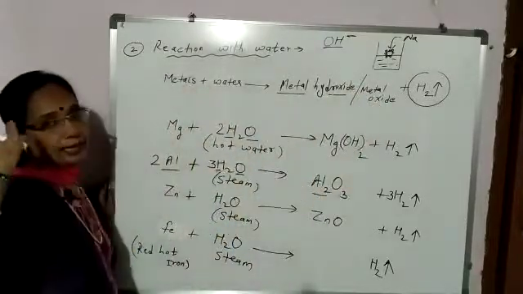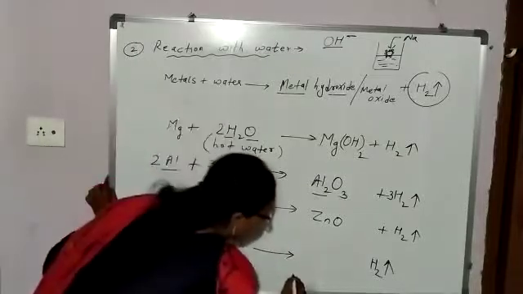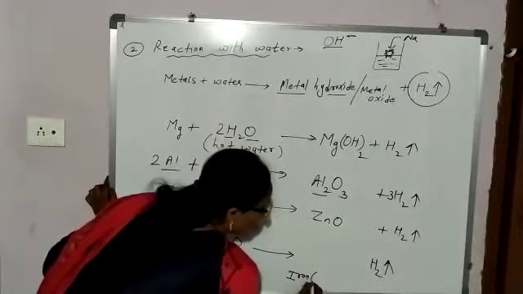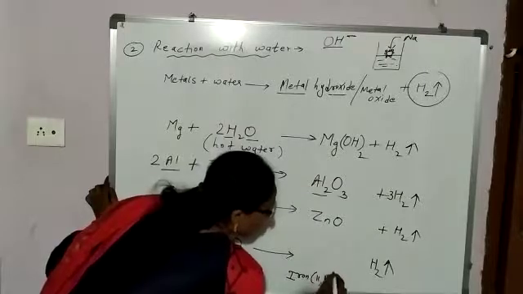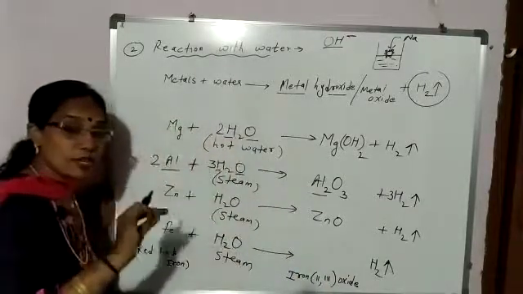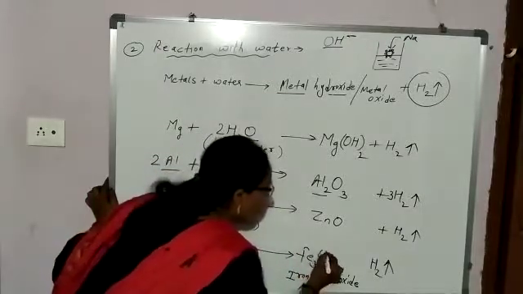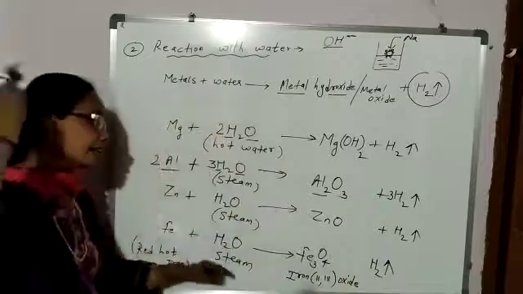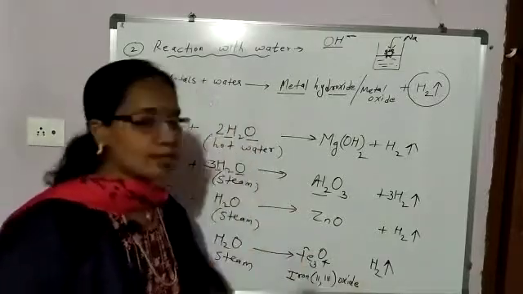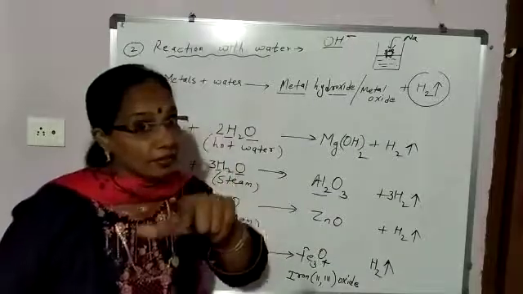Metal oxide. And the iron oxide formed will be iron 2,3 oxide. Means it is a mixture, Fe3O4. Fe3O4, iron 2,3 oxide. It is a mixture of ferrous oxide and ferric oxide.